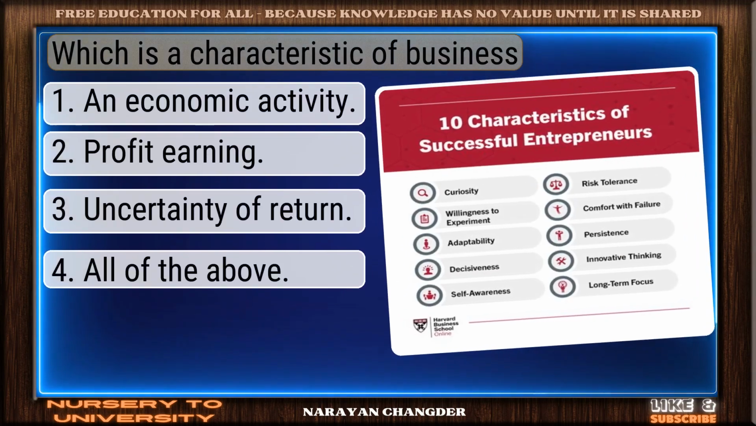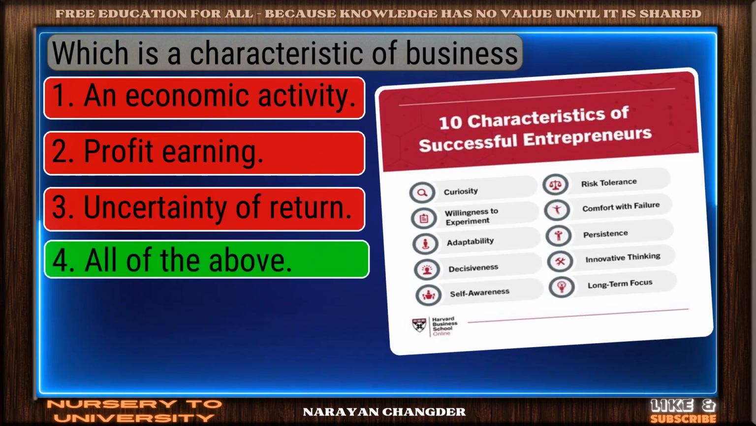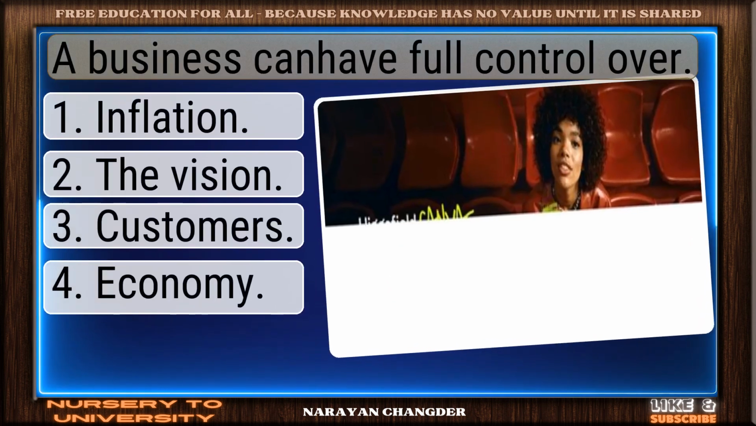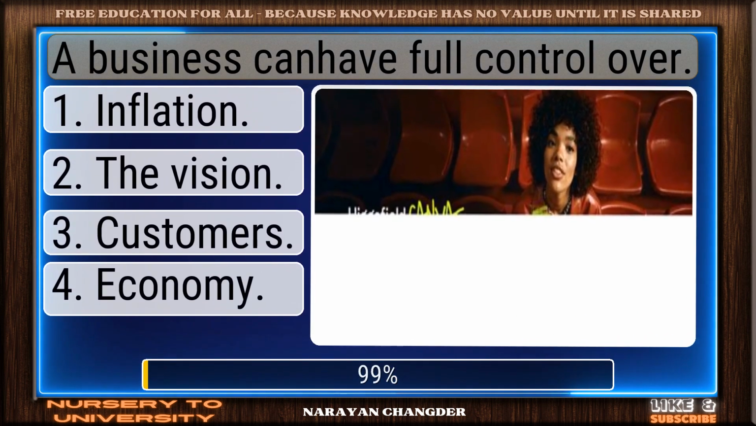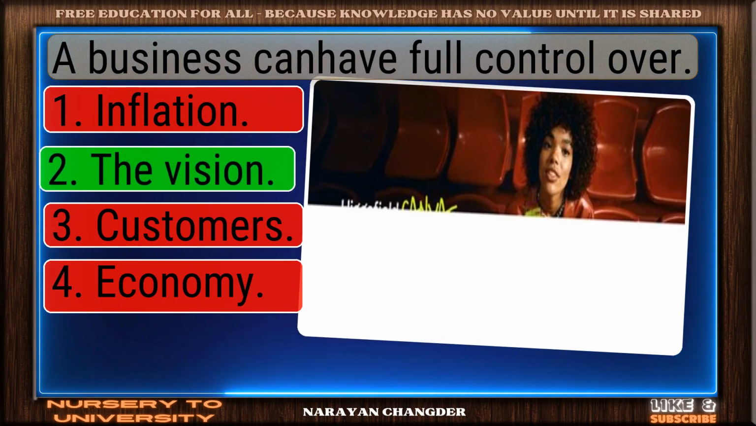Which is a characteristic of business. Excellent choice. All of the above is the right answer. A business can have full control over. Well reasoned. The vision is the correct choice.